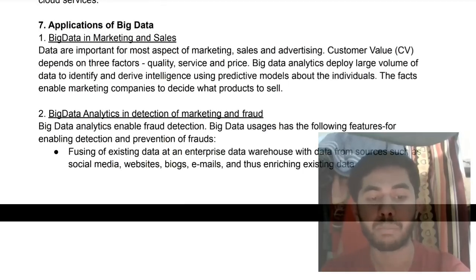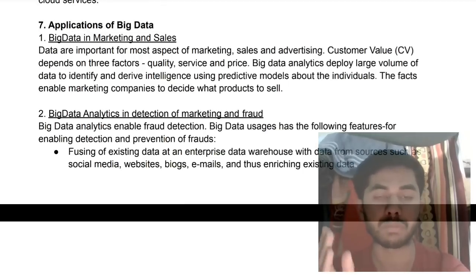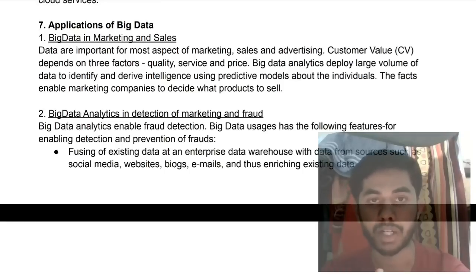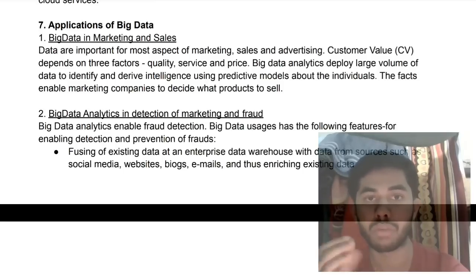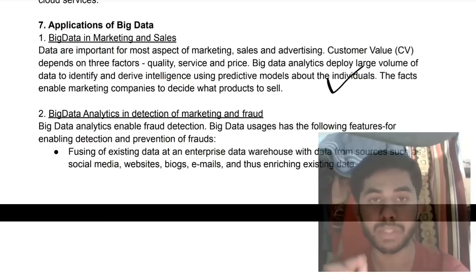Okay, like for example, big data in marketing and sales. Marketing and sales means what? If one person comes to our market, what is the person supposed to buy, or what is he expected to buy? How is that found? Based on the previous data, what all he has bought, right? Based on that only we will be able to decide whether the person will be buying something or not. There is only marketing and sales here. What the person is most likely to buy, that will be shown to him more.